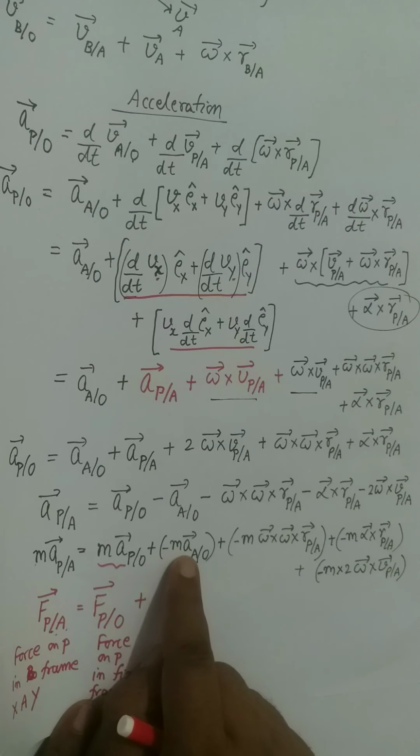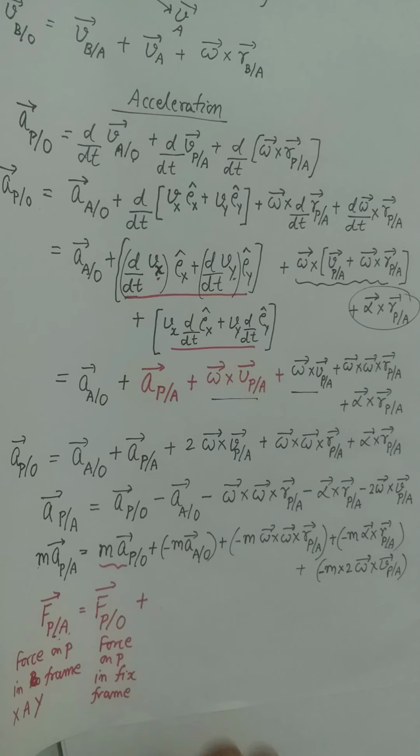Here you have mass and acceleration. But notice this is the mass of particle. M is the mass of particle. And this A is the acceleration of origin. They do not belong to the same particle. M is for the particle, A is for some point A. So though M into A looks like a force, it is not a real force.